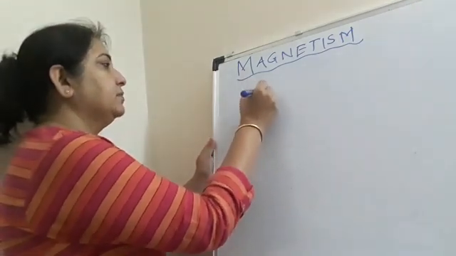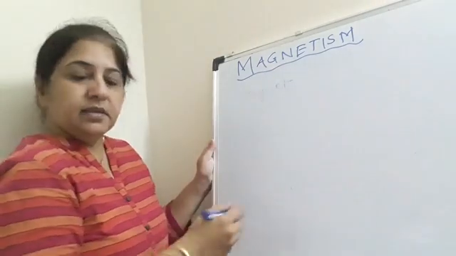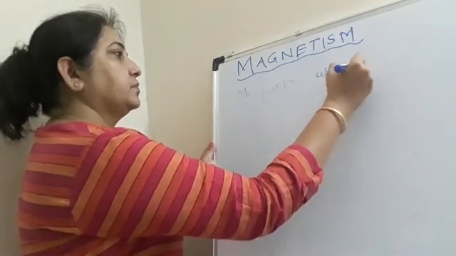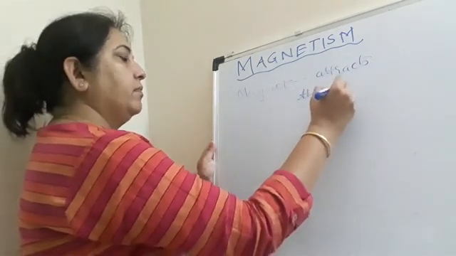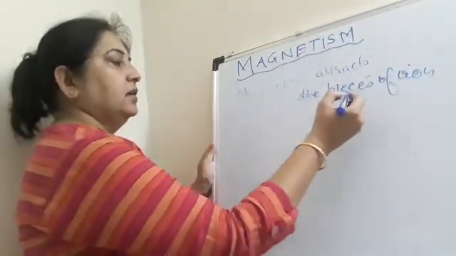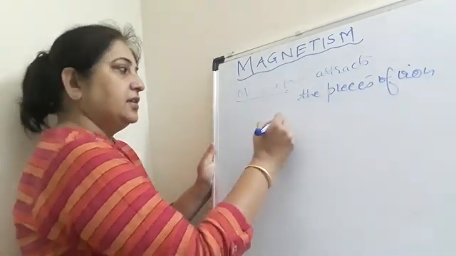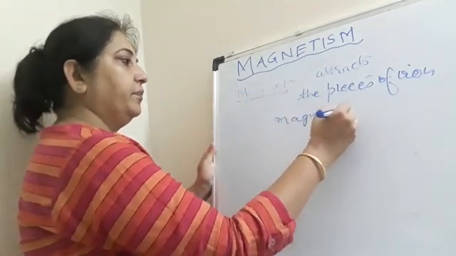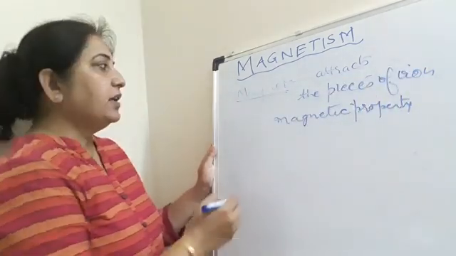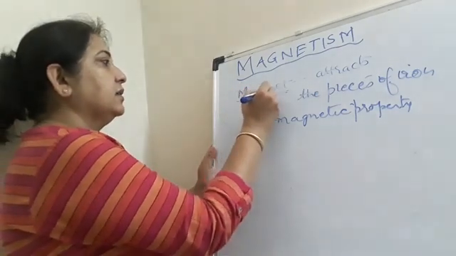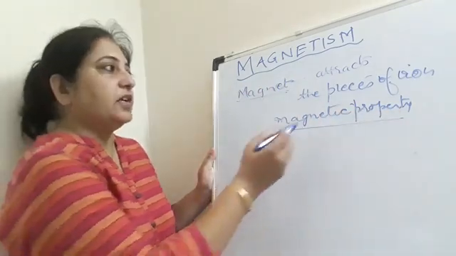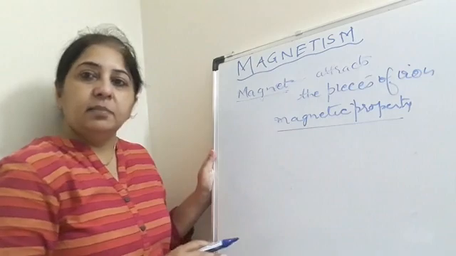A magnet is a substance which attracts the pieces of iron. Okay, we can say that it is a substance which has a magnetic property, which possesses magnetic property or which attracts the pieces of iron or the magnetic materials.